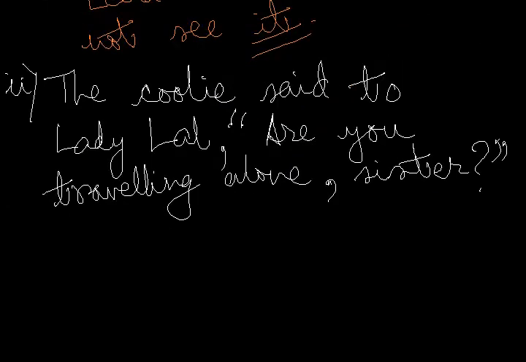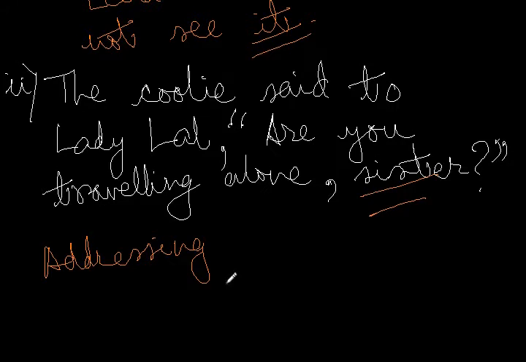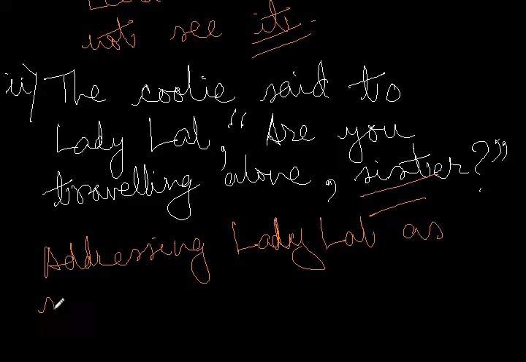Let us move on to sentence number 2. The coolie said to Lady Lal, are you traveling alone, sister? Two things. First, this is an interrogative sentence, and the coolie is addressing Lady Lal as sister. So better we start this sentence with that. We are going to start this sentence with addressing Lady Lal as sister.